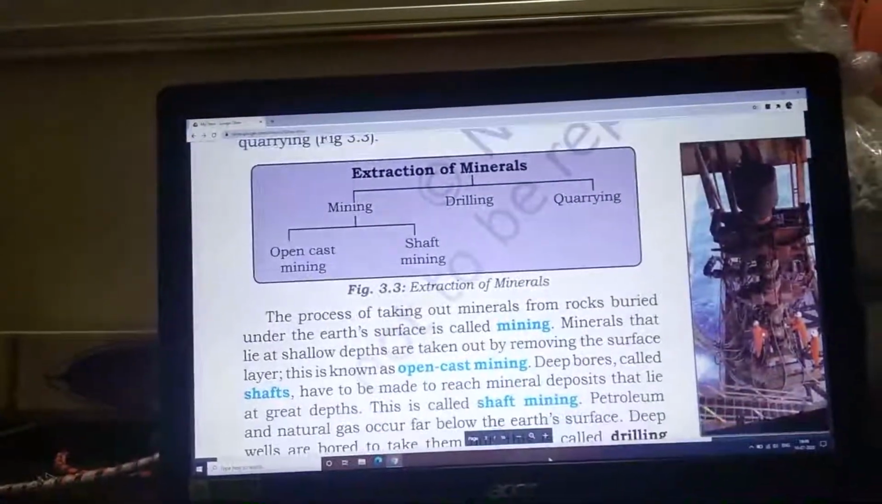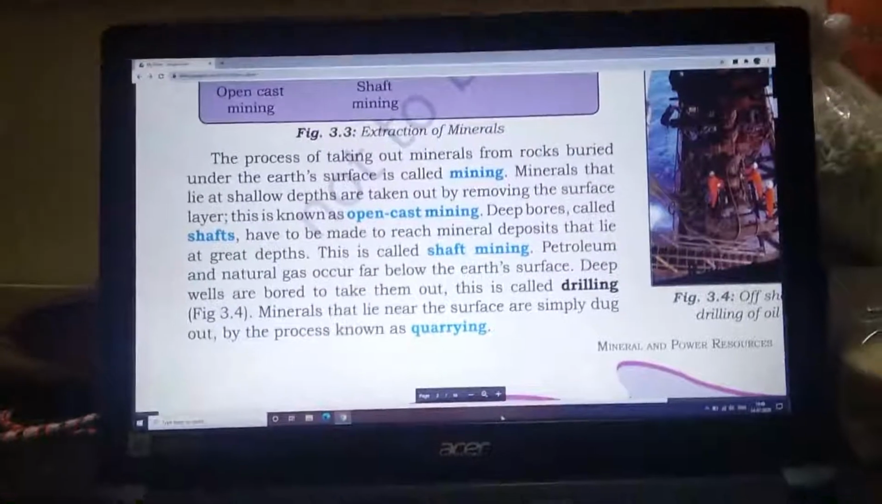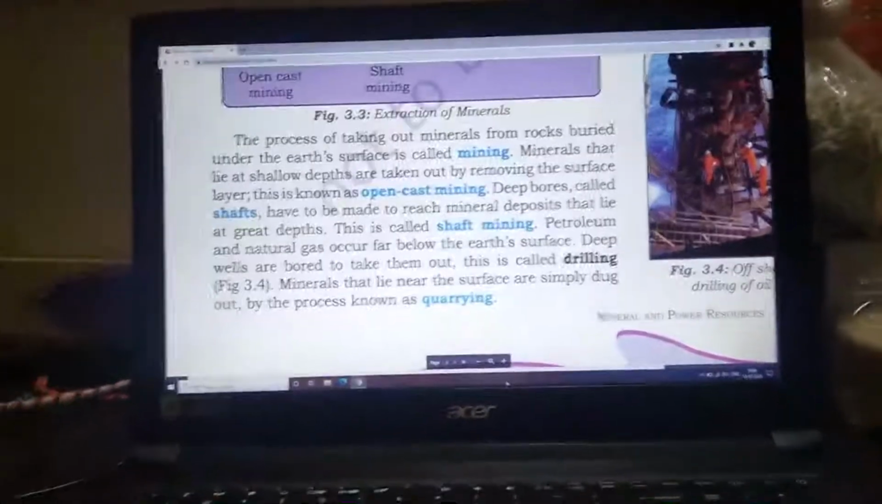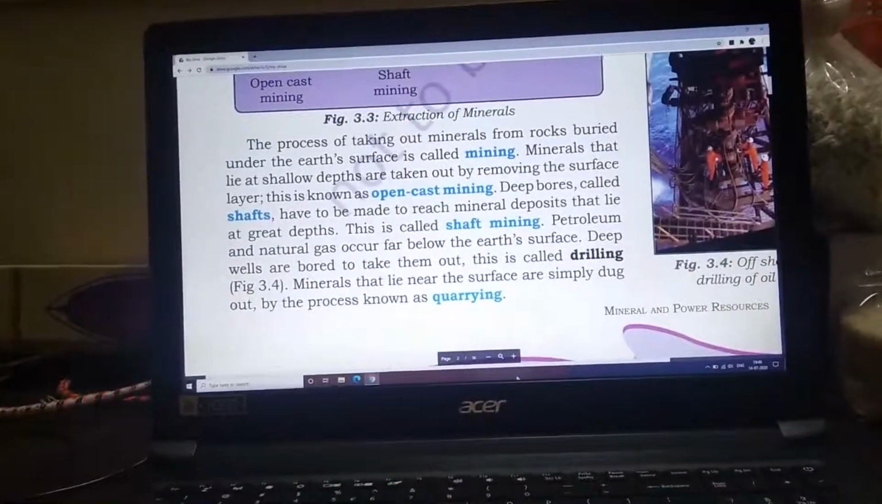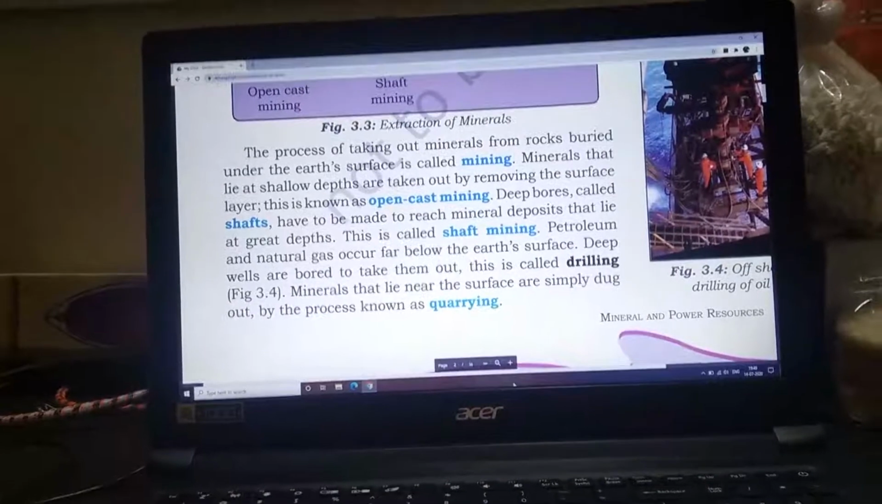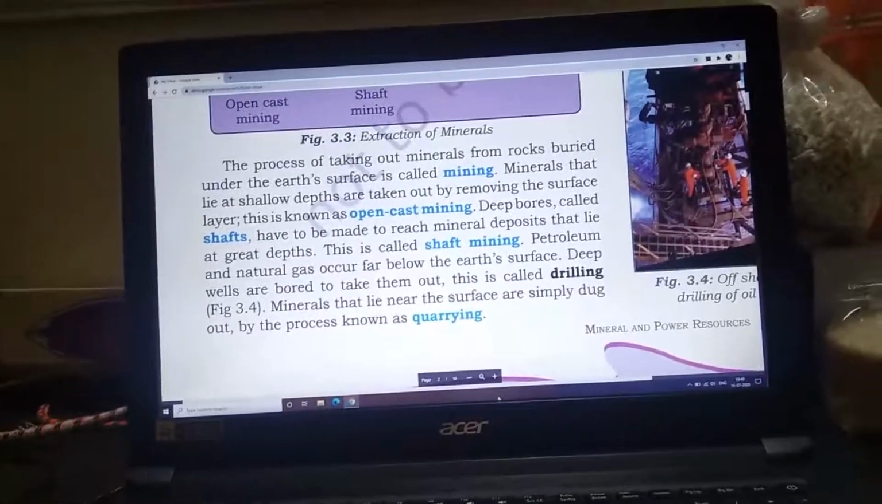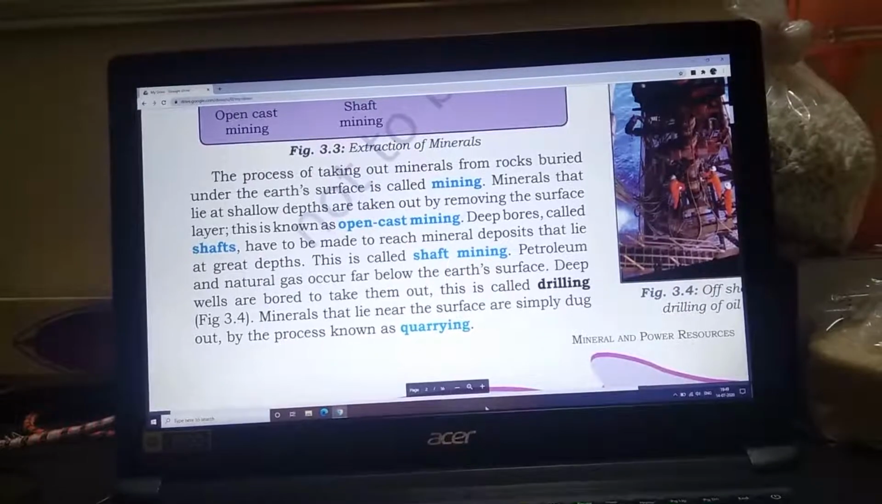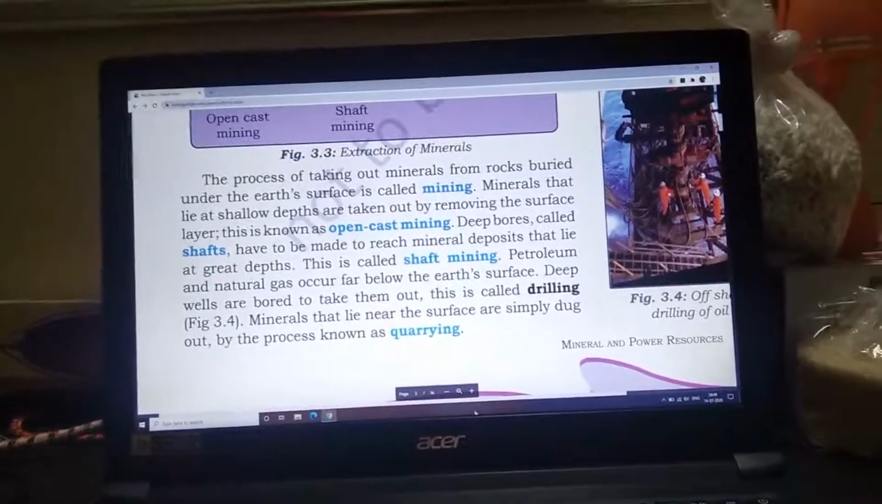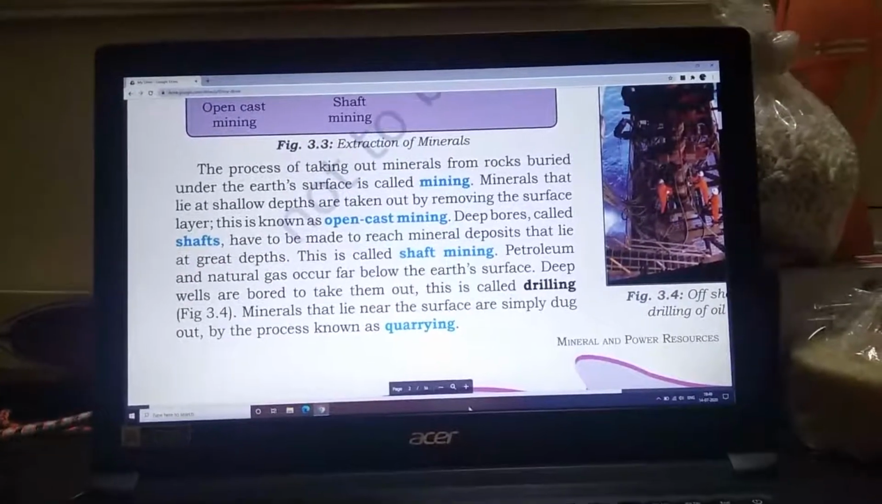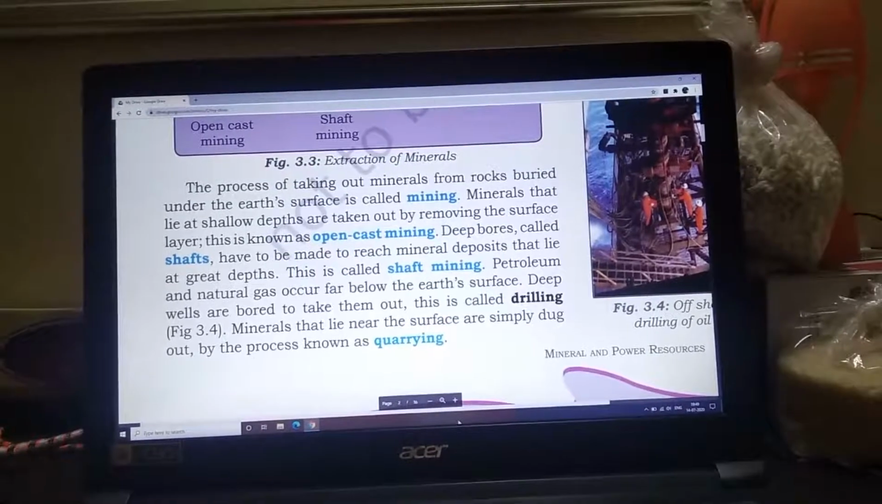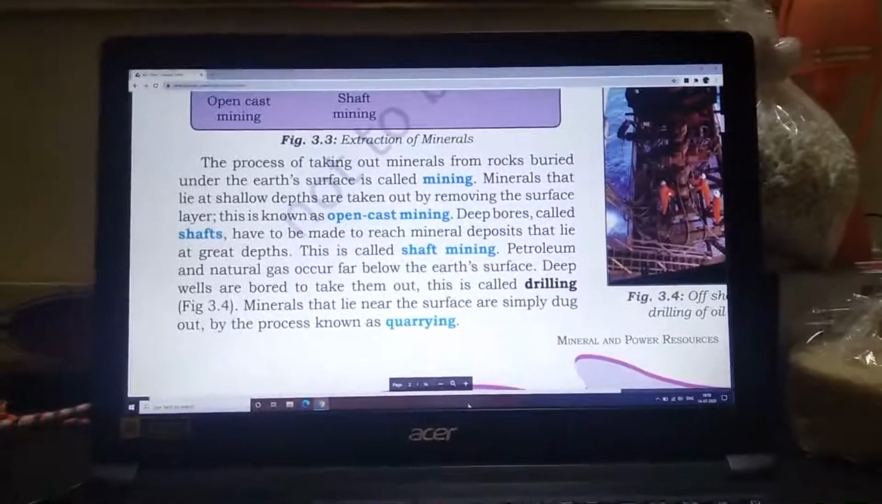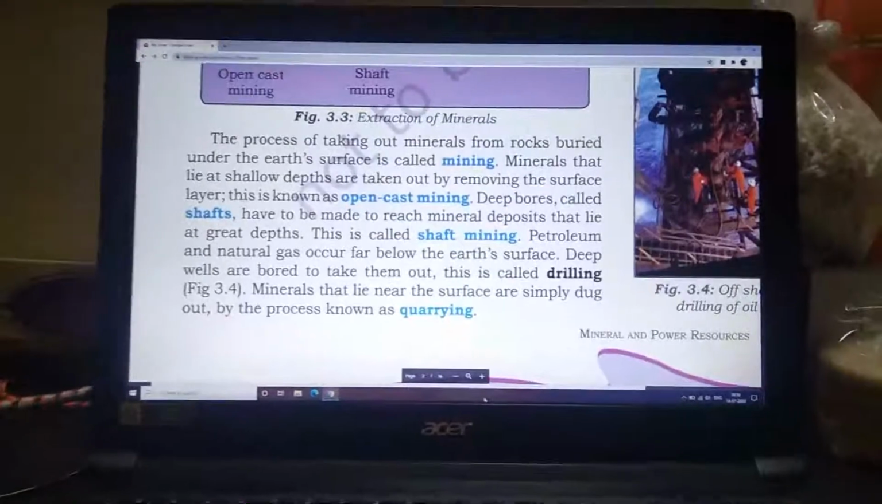Now let's see. This entire paragraph is again very important. Please see to it. The process of taking out minerals from rocks buried under the earth's surface is called mining. So what is mining? Mining means the process of taking out minerals from the rocks buried under the earth's surface. This entire process is called mining.